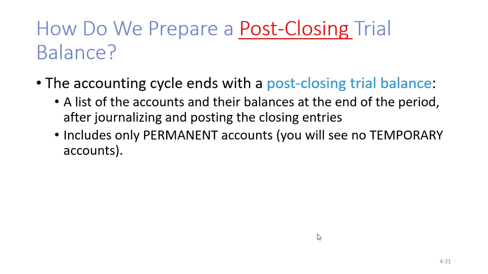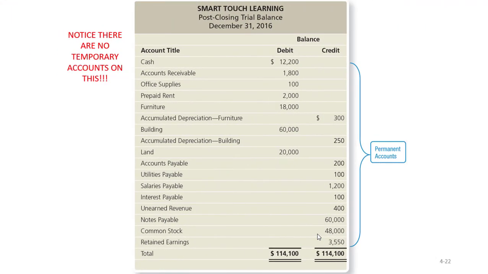Now that we've made all of those closing journal entries, and recall, anytime we make a journal entry, we have to post it to the ledger or it's almost like it did not exist. So when we're done, all that we should see are permanent accounts because we've zeroed out all of the temporary accounts, correct? So let's take a look at this post-closing trial balance. There are no temporary accounts here, only permanent accounts. All of the temporary accounts have been rolled up and combined, and that's what is shown right here. This is equal to ending retained earnings, and that's what we've done. Isn't that interesting? Nothing but permanent accounts. All the temporary accounts have been put into this one number here.